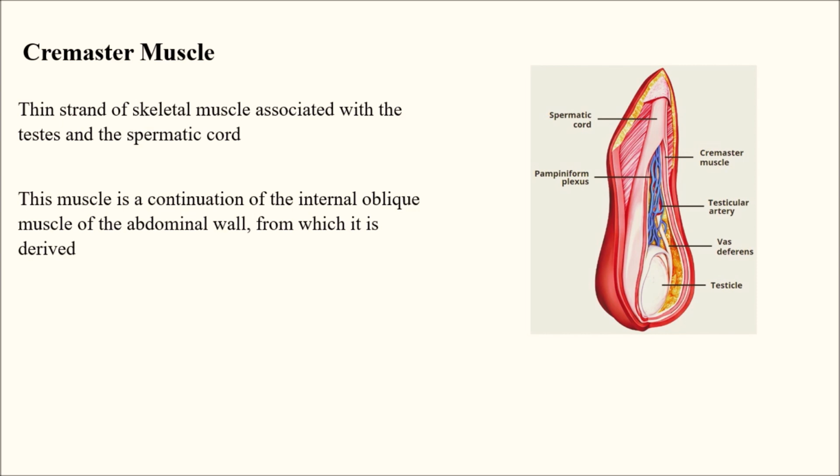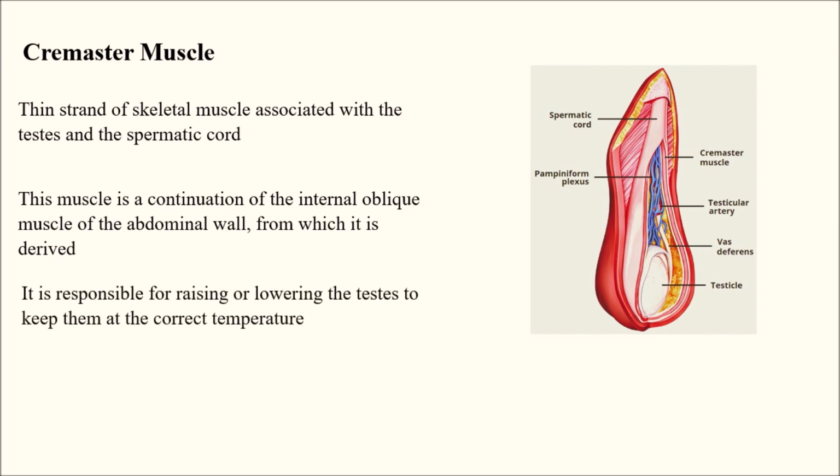It is responsible for raising or lowering the testes to keep them at the correct temperature. So in order to maintain temperature, the cremaster muscle is responsible.